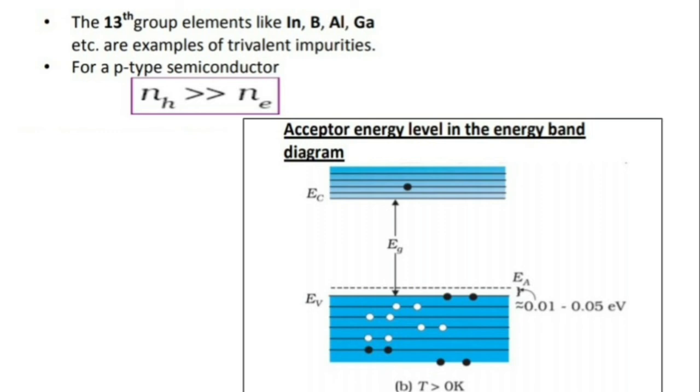Since this energy gap is very small, the electrons from the valence band can easily jump to this EA level. It is because of that jumping to the EA level that some holes are produced in the valence band. It is the presence of these holes in the valence band which increases the conductivity in P-type semiconductor. And you can note that there is only one free electron shown in the conduction band, which again shows that the number of charge carriers produced intrinsically is much less than the number of charge carriers produced by the process of doping.